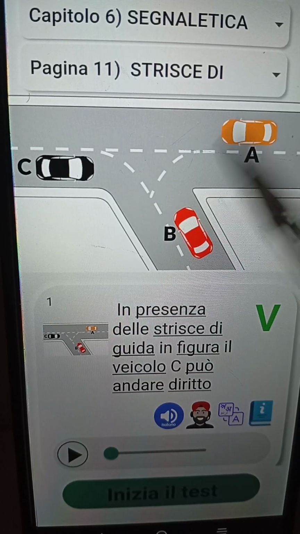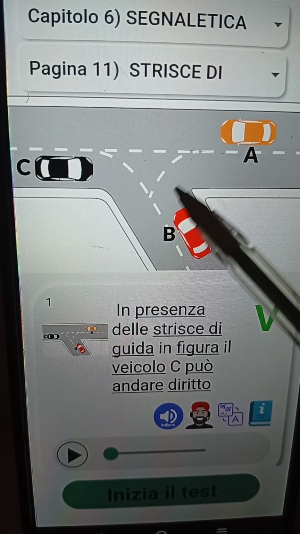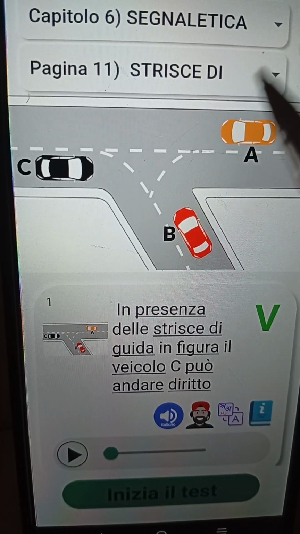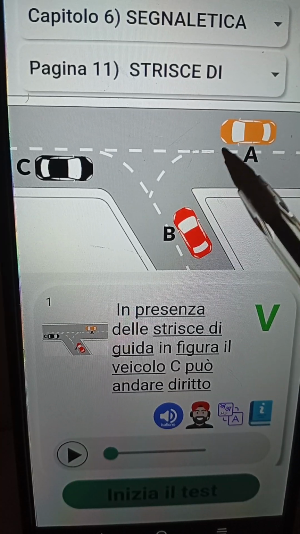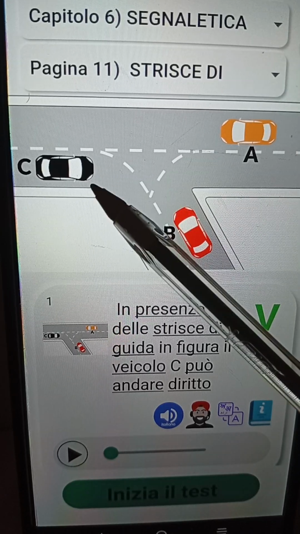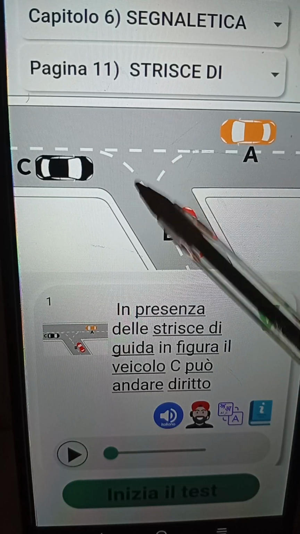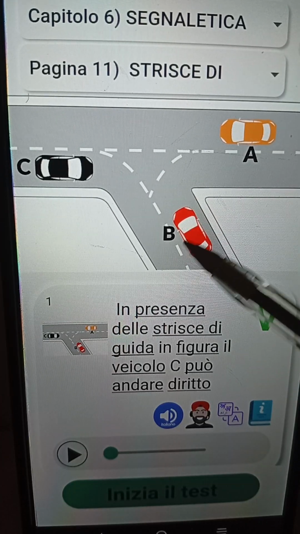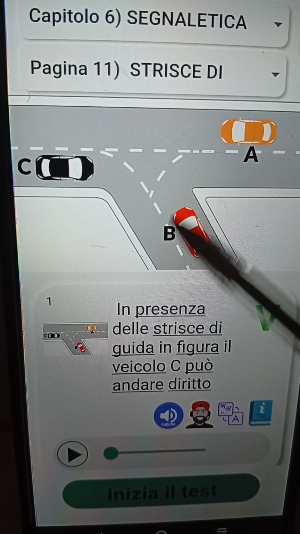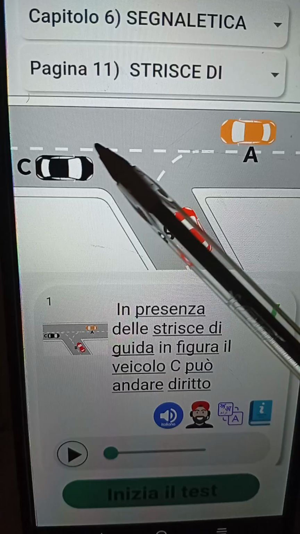Now what am I trying to say? Let me ask a question. Is it possible for vehicle A to go to any direction? Let's confirm. Yes, of course. It is very possible for vehicle A to go to any direction. Is it possible for vehicle C to go to any direction? Yes, of course. Is it possible for vehicle B to go to any direction? Yes, of course. Why? Because of the help of the discontinuous line.